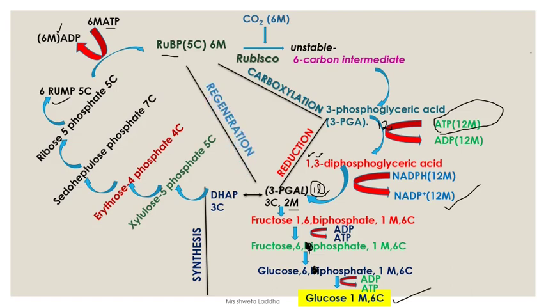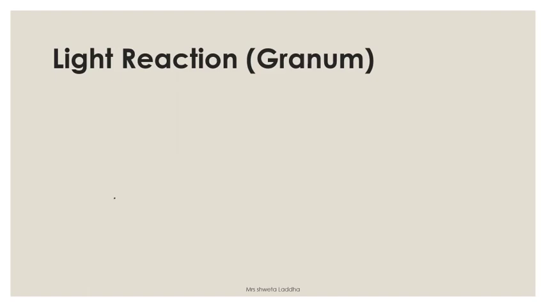Students, I will suggest you practice this cycle again and again at home. Carboxylation, reduction, regeneration. Which enzyme is playing a very important role in carboxylation? Rubisco, ribulose bisphosphate carboxylase. Which is the first stable compound formed in C3 pathway? Phosphoglyceric acid is the first stable compound. Conversion of acid to aldehyde is because of NADPH reduction. Aldehyde to glucose is synthesis, and PGL to ribulose bisphosphate is regeneration. So this is about the C3 pathway.